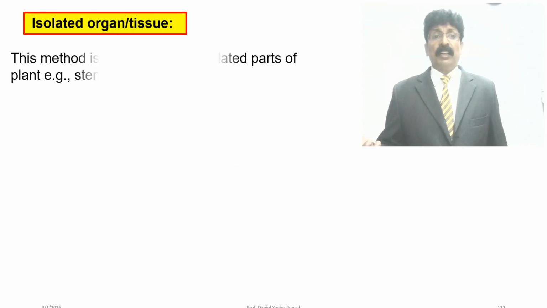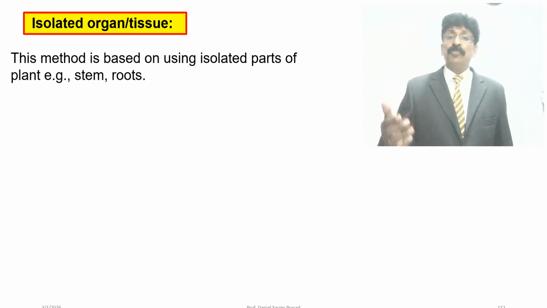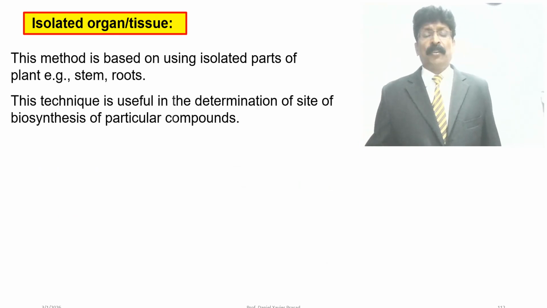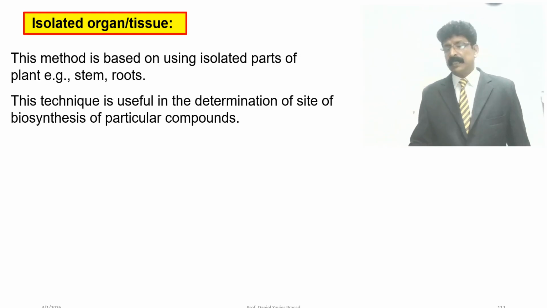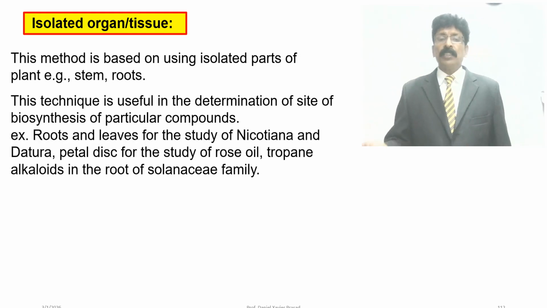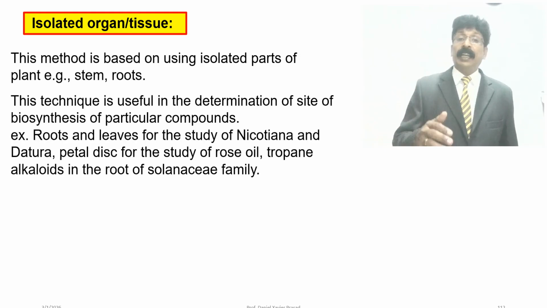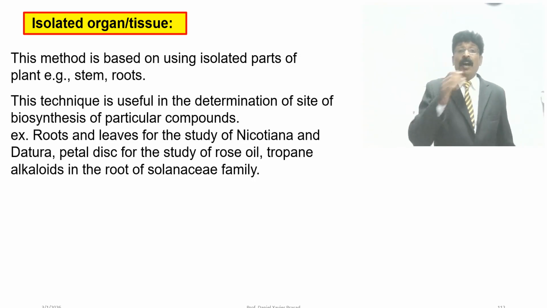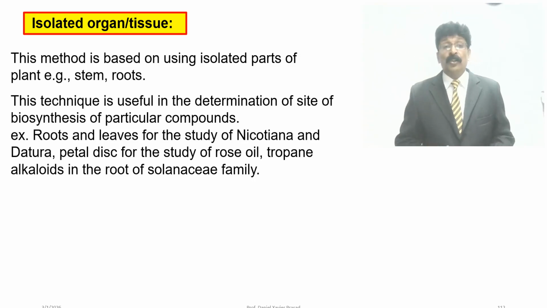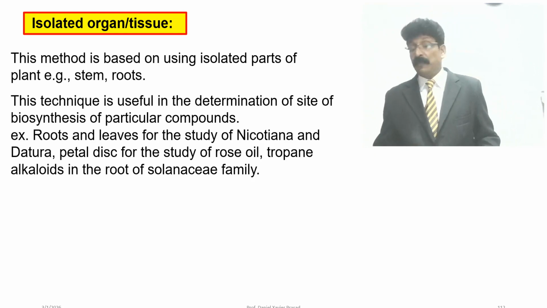Isolated organ: the method is based on using isolated parts like stem or root. The technique is useful to determine the site of biosynthesis of particular compounds. Roots and leaves are studied in Nicotiana and Datura, petal discs for the study of rose oil, and tropane alkaloids in the root of the Solanaceae family.